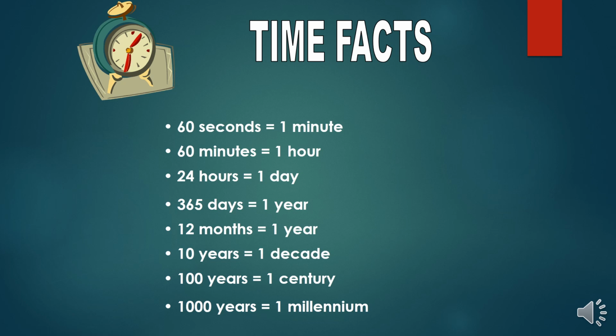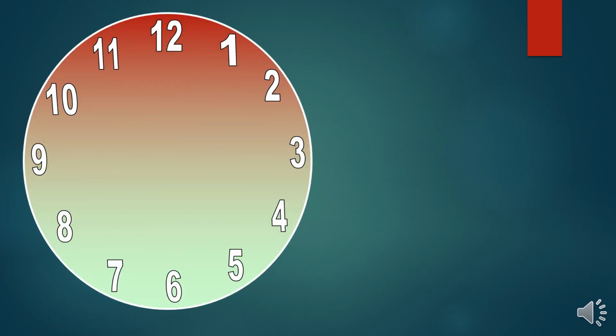Here are some facts about time. 60 seconds is equal to 1 minute, 60 minutes is equal to 1 hour, 24 hours is equal to 1 day, 365 days is equal to 1 year, 12 months is equal to 1 year, 10 years is equal to 1 decade, 100 years is equal to 1 century, and 1000 years is equal to 1 millennium. Okay, let's discuss some examples.